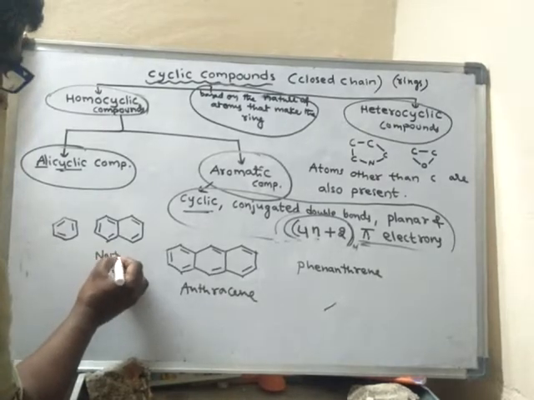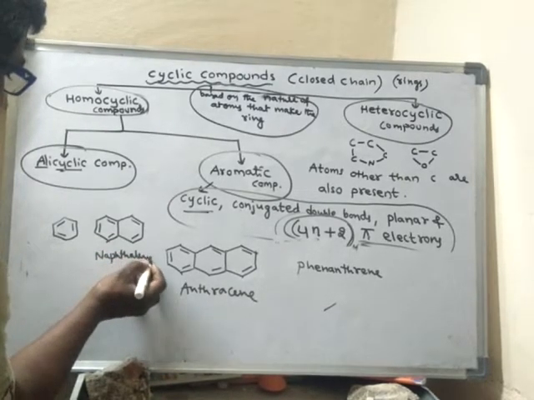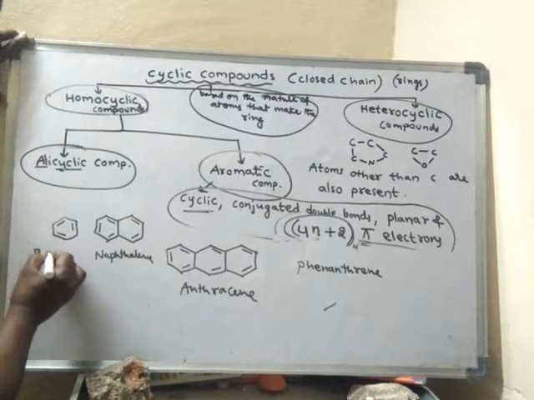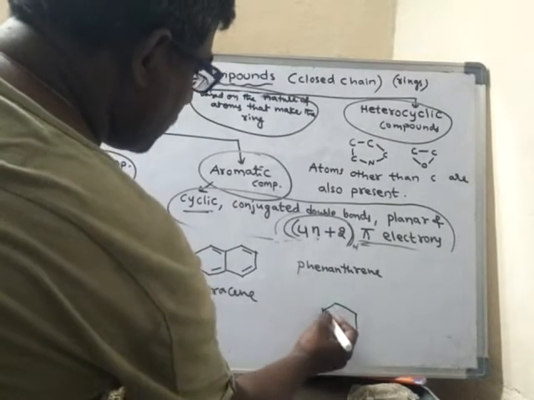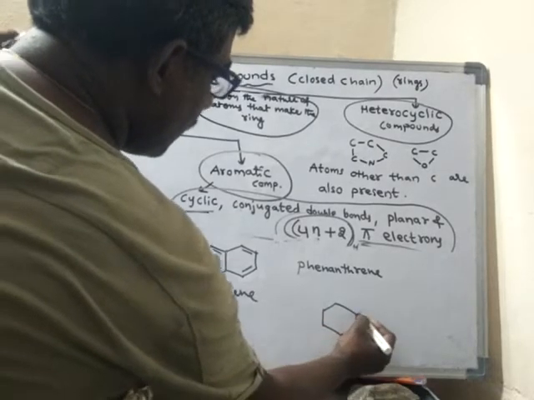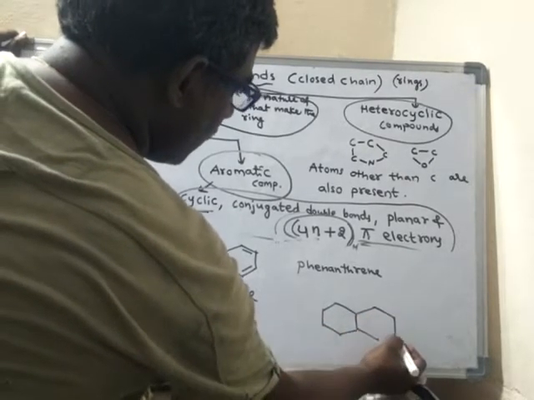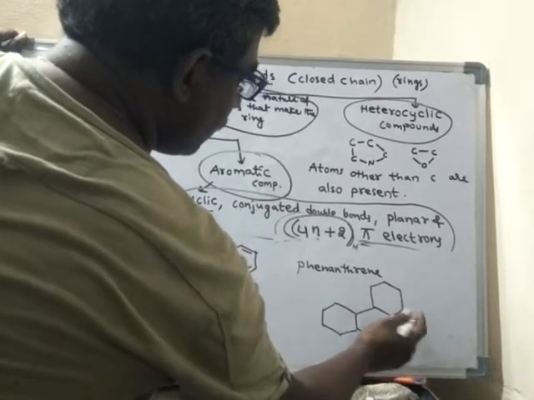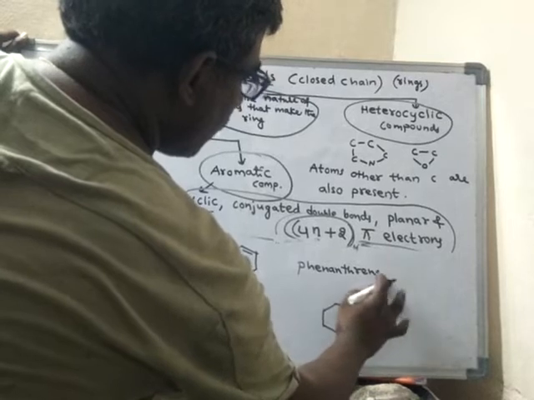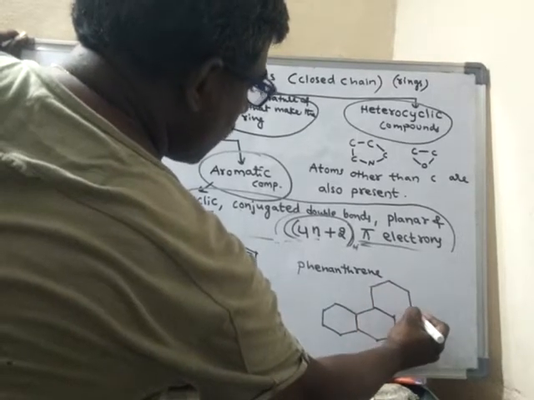Naphthalene. What is this one? Benzene. So phenanthrene will be like this. One ring, another ring, and the third ring will be like this.